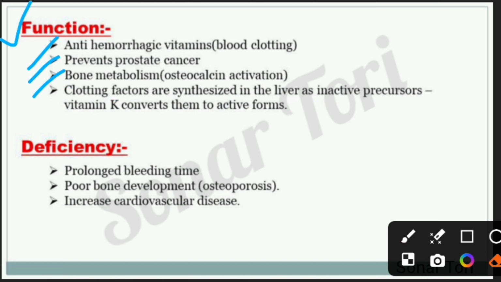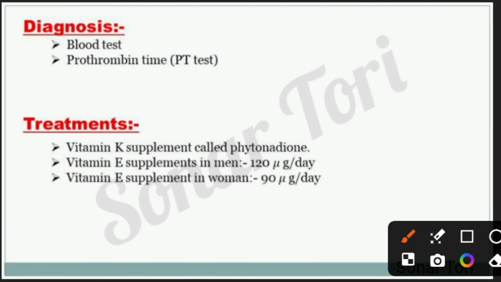Deficiency of vitamin K. In the deficiency of vitamin K, there is prolonged bleeding time and poor bone development, also called osteoporosis, and it also increases the chances of cardiovascular disease. Diagnosis of vitamin K. In the diagnosis, blood tests and the PT or prothrombin time test are done in the lab.